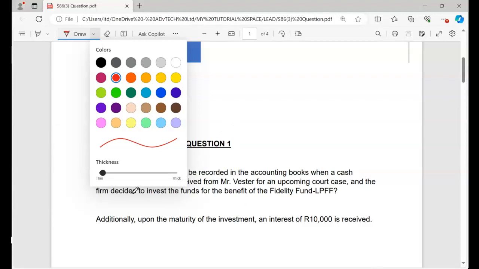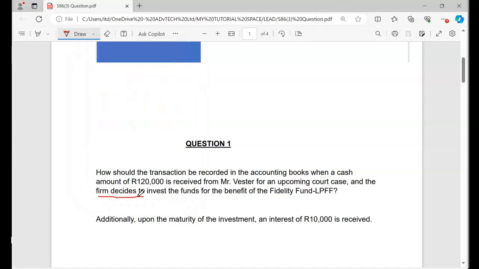Okay, so we need to be careful because the firm decided to invest. This is very important. When they decide to invest, it means we think about section 86.3. All the interest earned will be given to the Fidelity Fund, also known as the Legal Practice Fidelity Fund. Additionally, upon maturity, we earned an interest of 10,000. It means again we need to account for this interest.